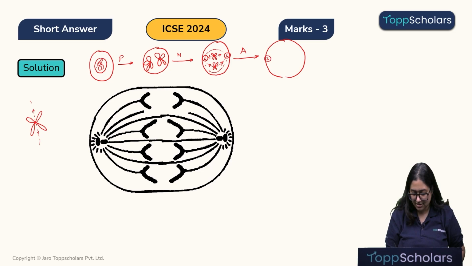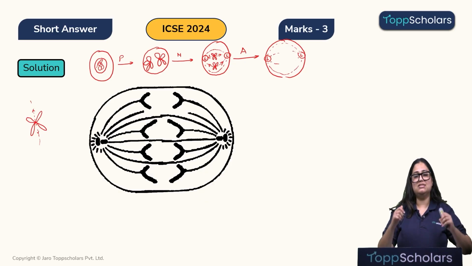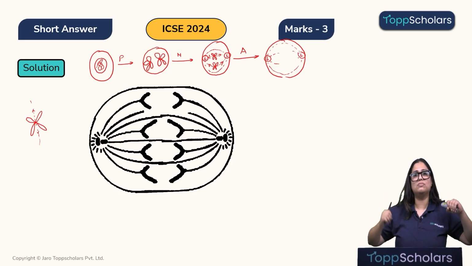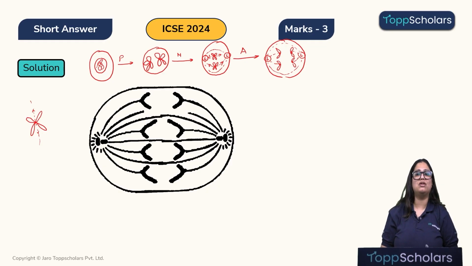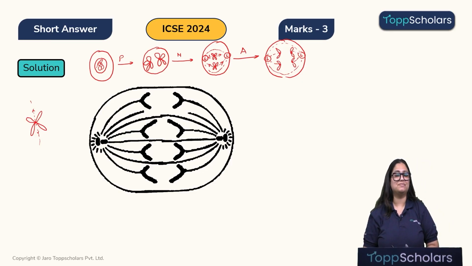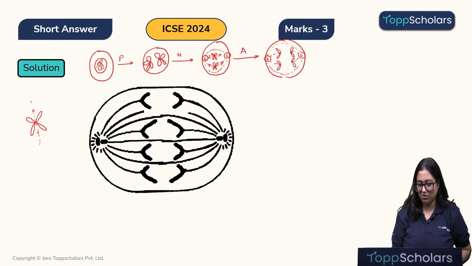So here is our centrosome. These are the continuous fibers of the centrosome, and these are the discontinuous fibers of the centrosome. Now what has happened, since the discontinuous fibers are pulling at the centromere, it cracks the centromere. So this centromere divides into two parts, which we can see over here, and each centromere is carrying half of the chromosomes with it. And this is exactly what our diagram looks like, right? And therefore the phase that we are talking about over here is the anaphase.